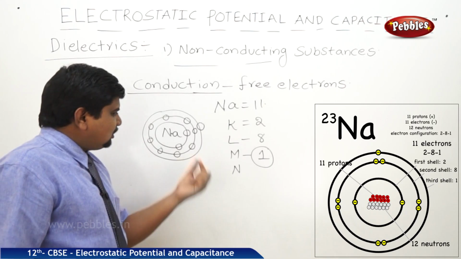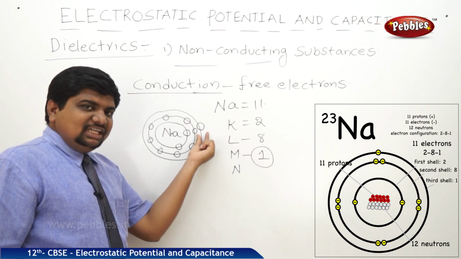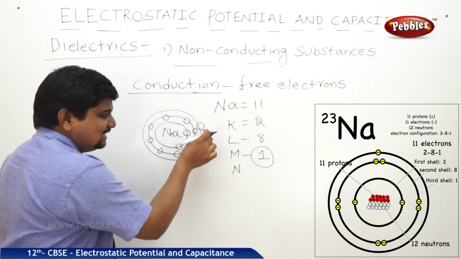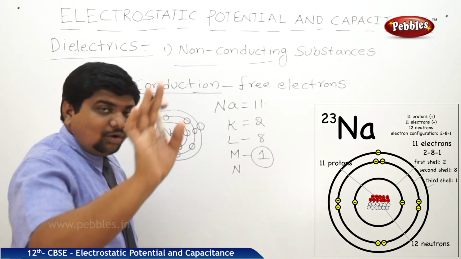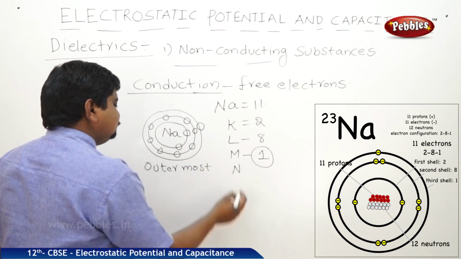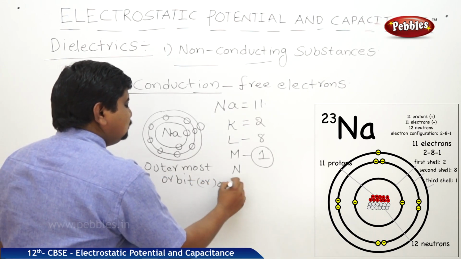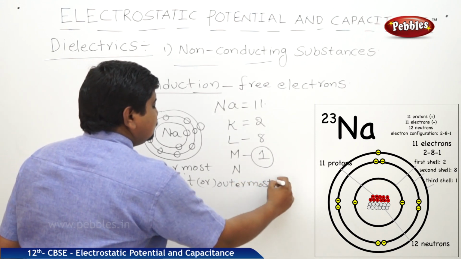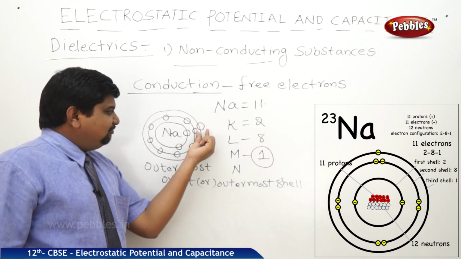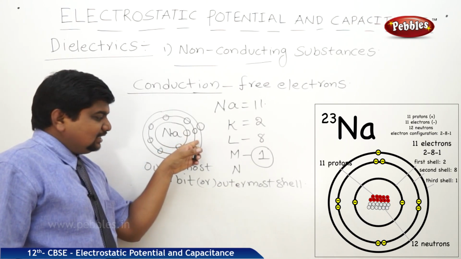The electrostatic force on the 2 is greater, on the 8 it is less, but the 1 electron is very loosely bound with respect to the nucleus, because this single electron is present in the last shell, or outermost orbit. The electrostatic force on this single electron is very little compared to the 2 in the first shell and 8 in the second shell.